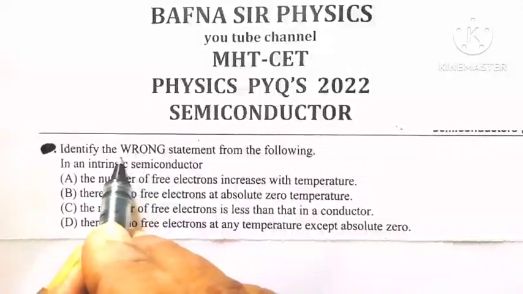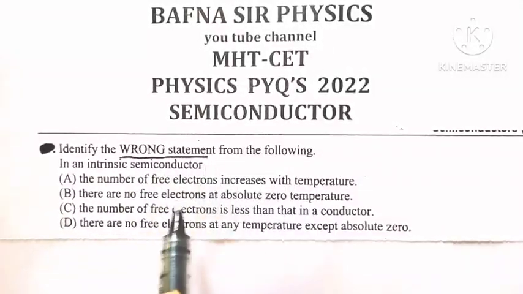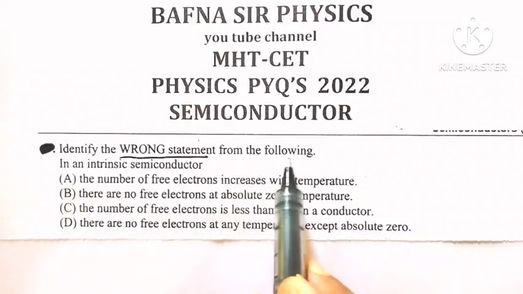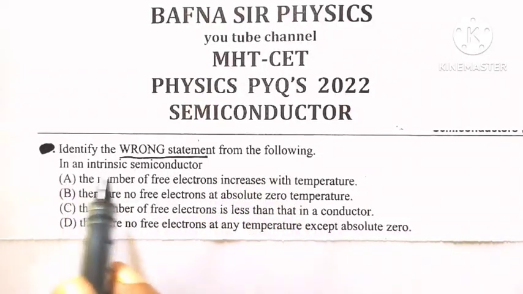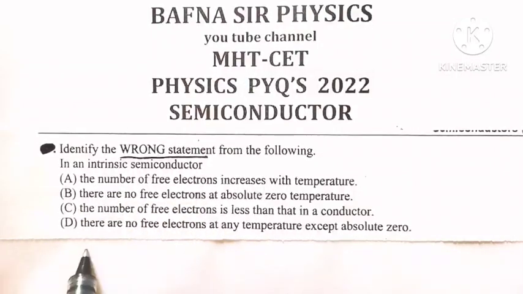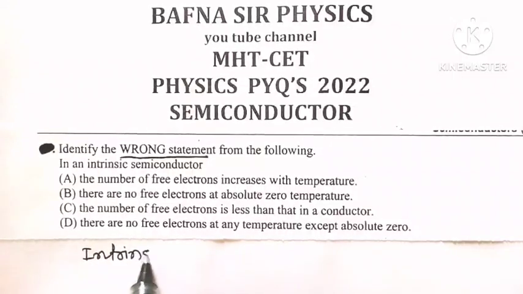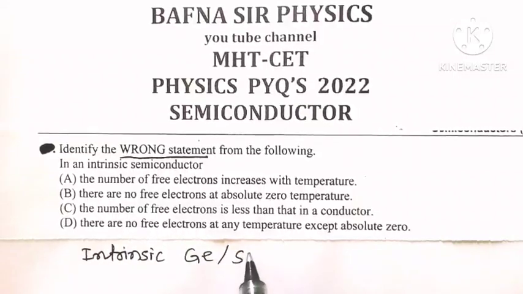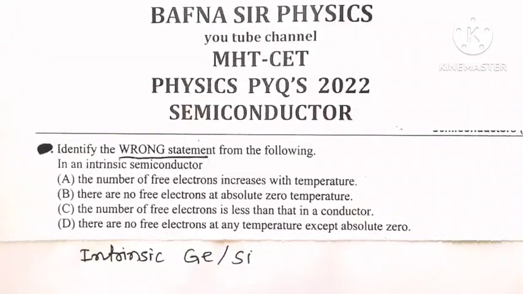Identify the wrong statement from the following. In an intrinsic semiconductor, intrinsic means it is a pure semiconductor, means it is a pure germanium crystal or it is a pure silicon crystal.